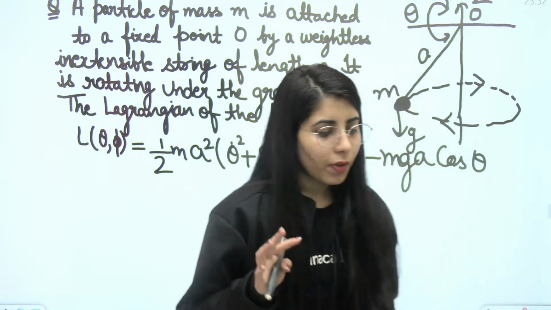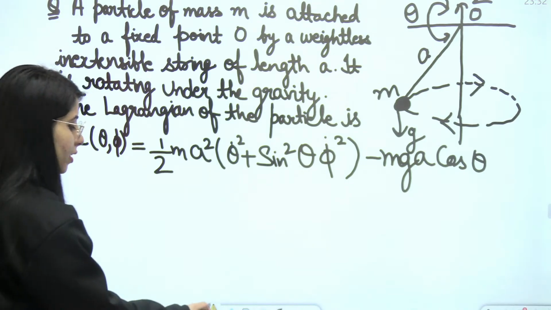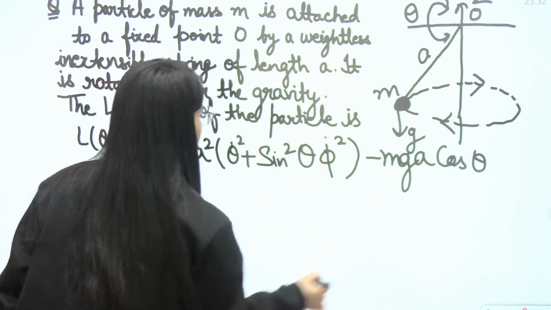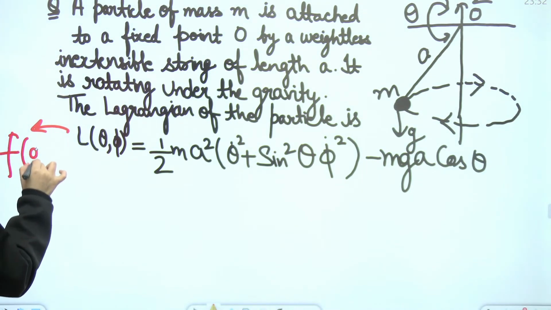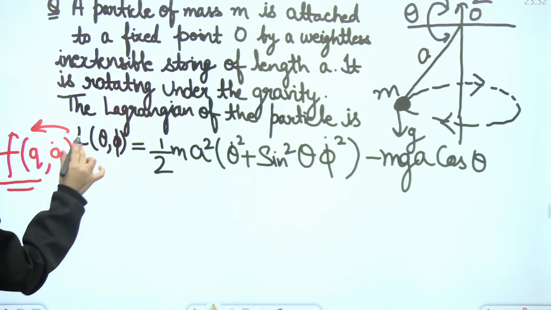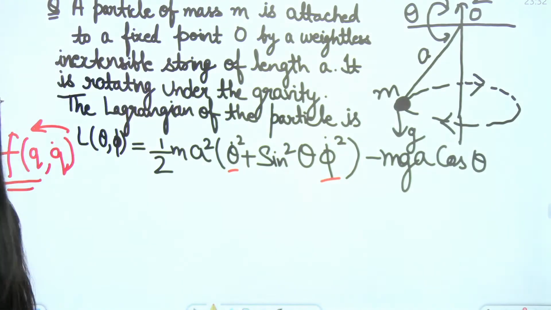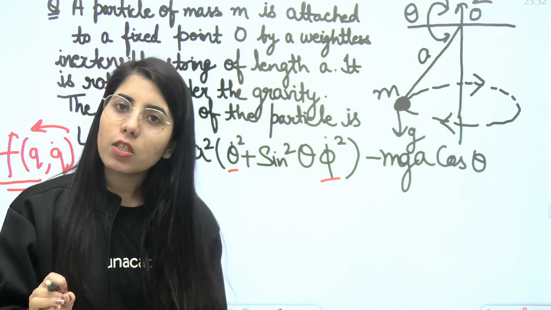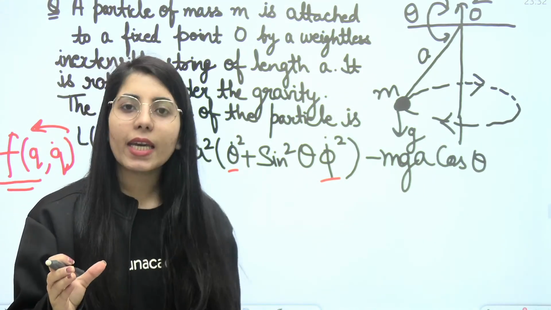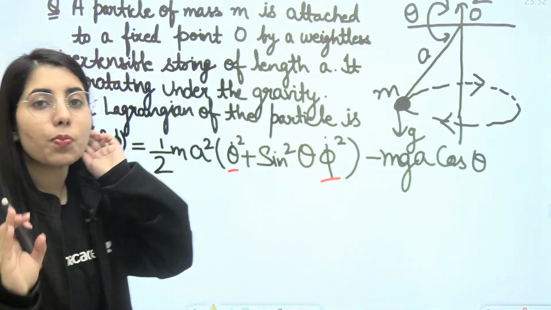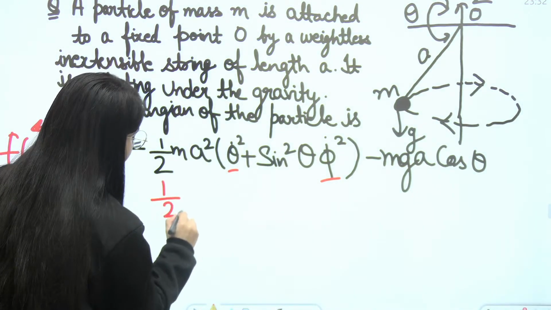So guys, about the trick: if the Lagrangian is given to you, we all know Lagrangian is a function of generalized coordinates and generalized velocities. So here theta and phi, two coordinates are present, and two velocities, theta dot and phi dot. If in any given question it is possible for you to consider the kinetic energy term separately and the potential energy term separately, and you are able to identify that, okay, this is the kinetic energy term, how will you be able to identify it?